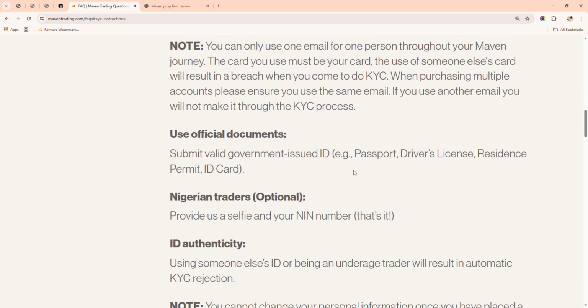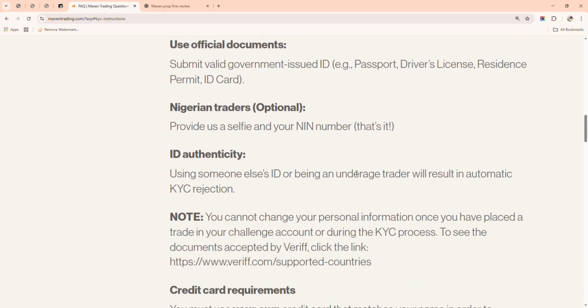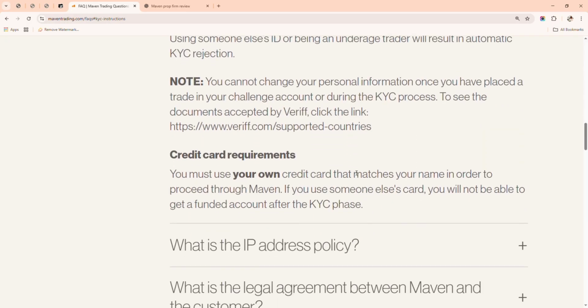Use official documents such as passport, driver's license, residential permit, and ID card. Then for Nigerian traders, you have to provide your NIN number and a selfie, and that'll be it. And you can have access to all the information that you need.